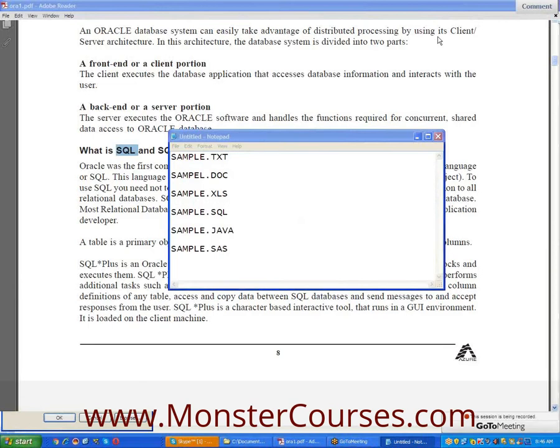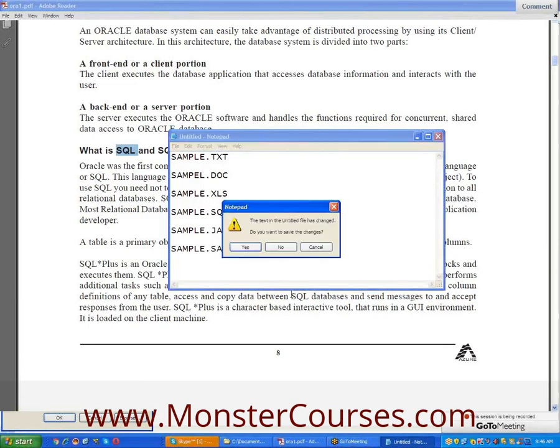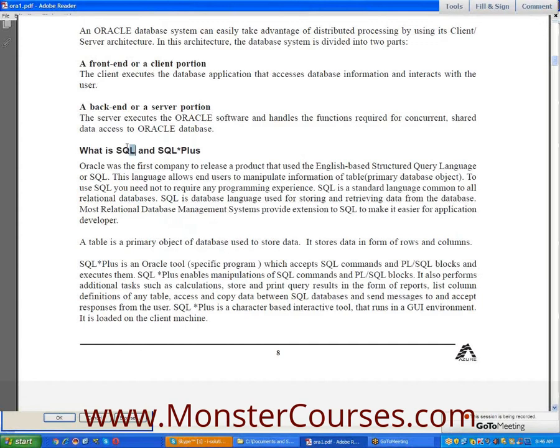Right now our session is Oracle SQL. Once you are familiar with Oracle SQL, you can easily switch to other SQLs like TSQL, MySQL, Microsoft SQL, SAP SQL, SAS SQL.